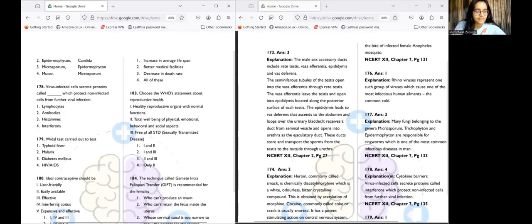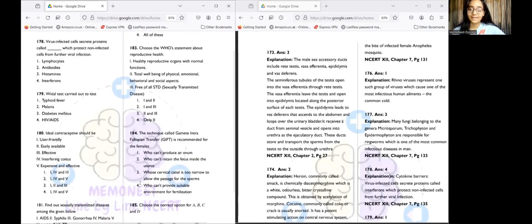Next question, 179. In question number 179, we have the Widal test, carried out to test what? Okay, it's used for typhoid fever.